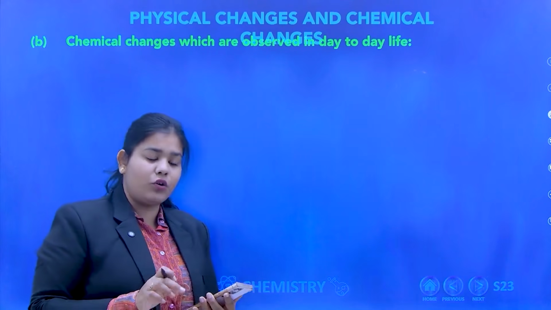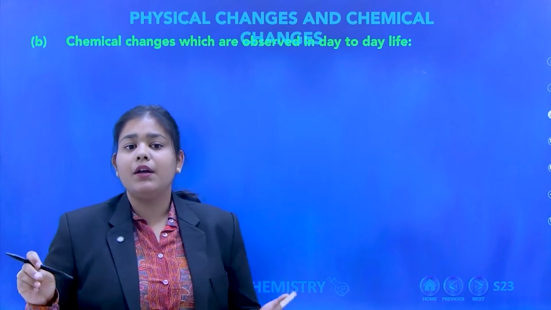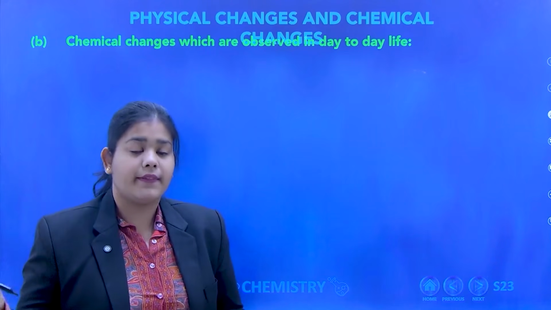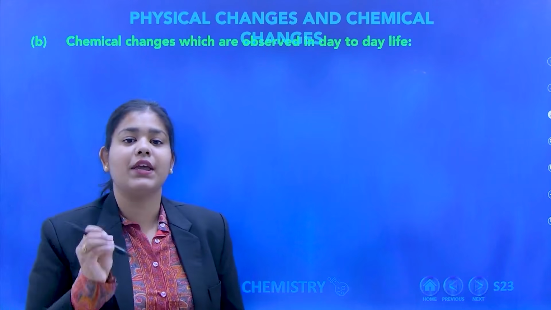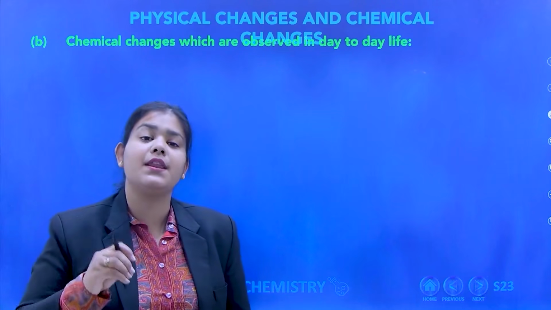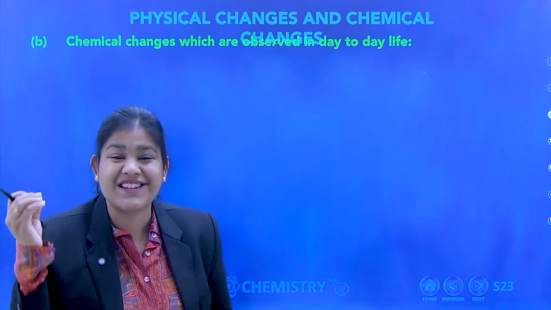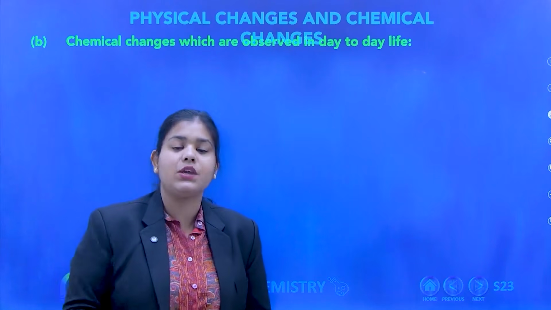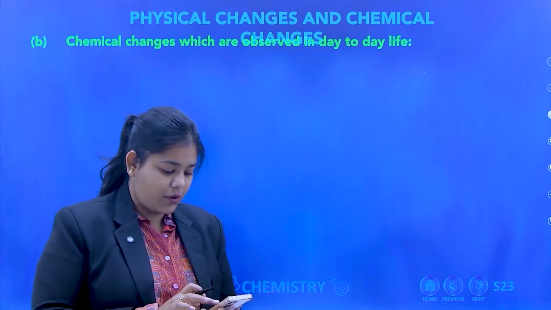Are we breathing O1 or O2? In the environment, the naturally existing oxygen is O2. There is nothing like single oxygen. Single oxygen exists, but it is very rare. Oxygen exists in a stable form. What is the stable form? O2. So whatever you are inhaling, whatever you are breathing, that is O2. I think Dhanush, your doubt is clear.